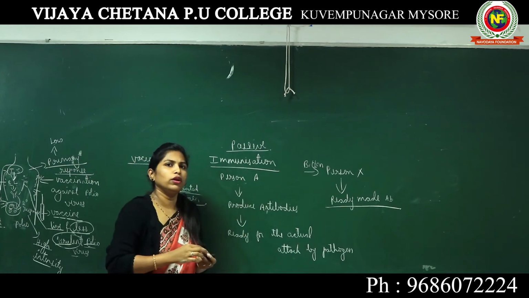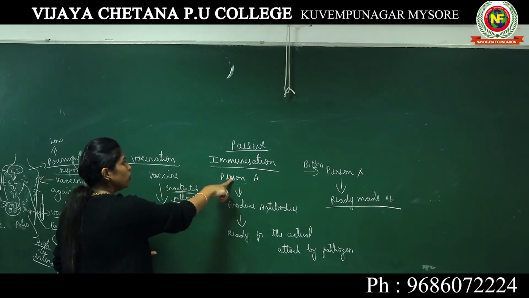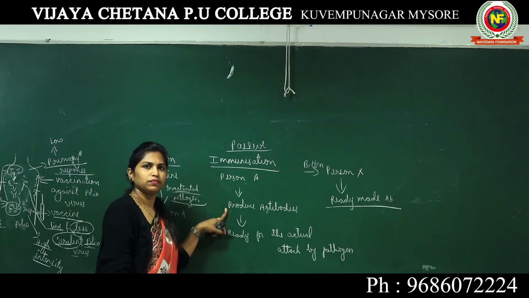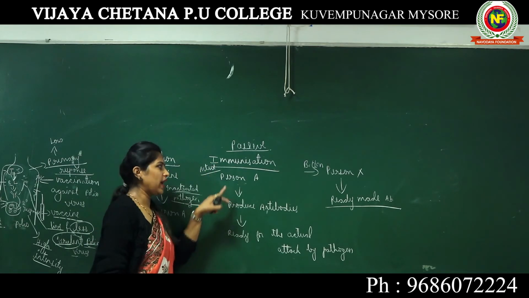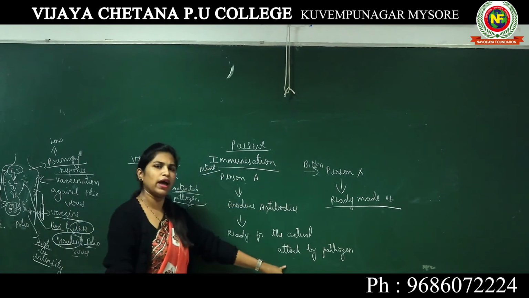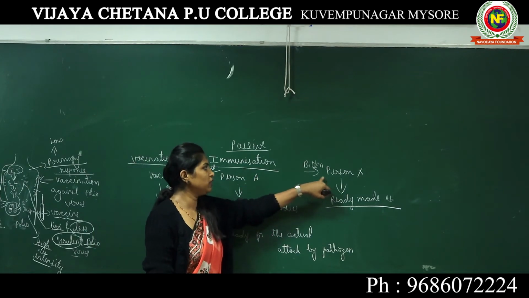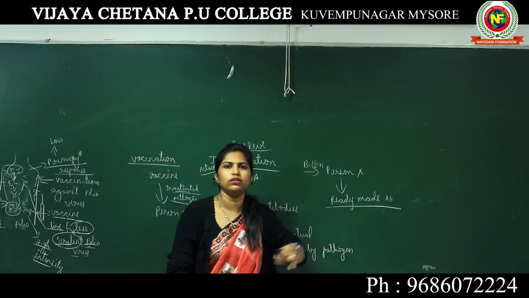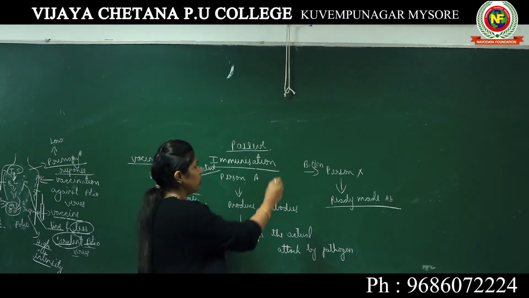That means your body is not active in developing the immunization. In the other case, your body is trying to produce antibodies and attack the pathogen. This is the actual active immunization. Your body is active, it produces antibodies, and it will kill the pathogen in this case and in the case of an actual attack also. However, in passive immunization your body is not producing any antibodies. We are injecting ready-made antibodies into the person. Such a case is known as passive immunization.